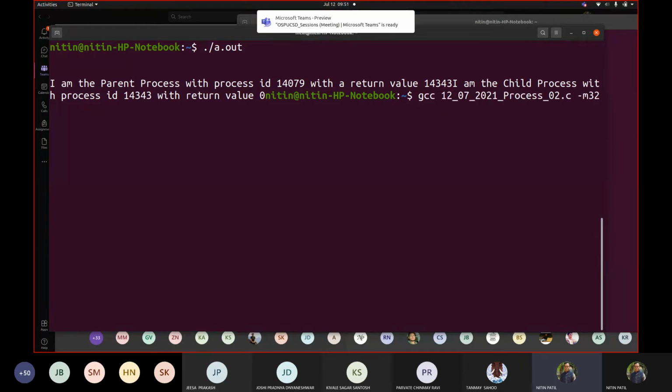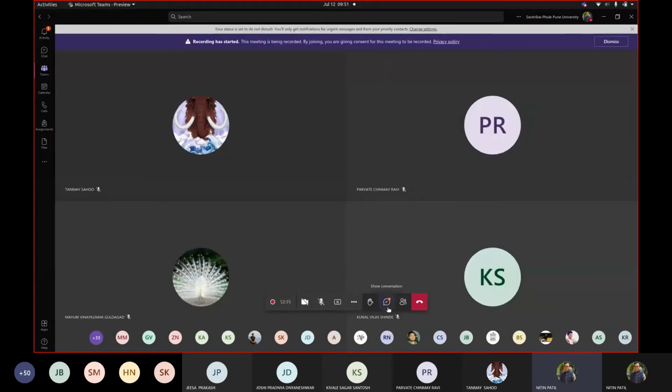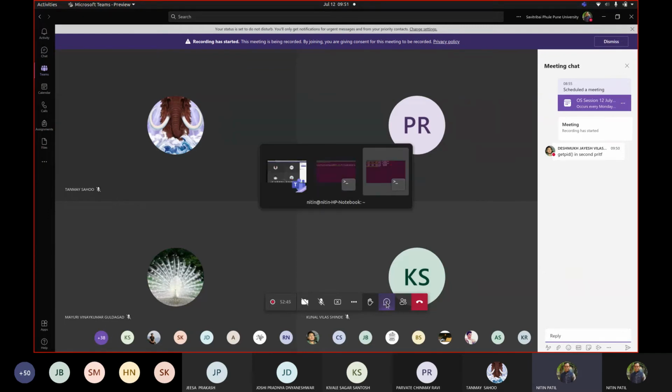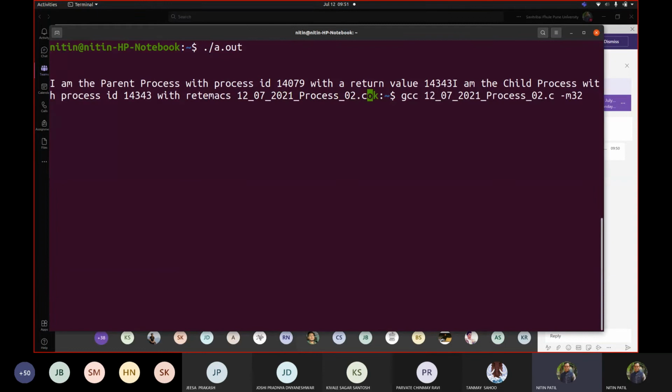Okay, somebody is passing comments. Yeah. Say getpid in second. Okay. Jayesh, wait for a while. Let me make some modification in my code by adding \n appropriately.